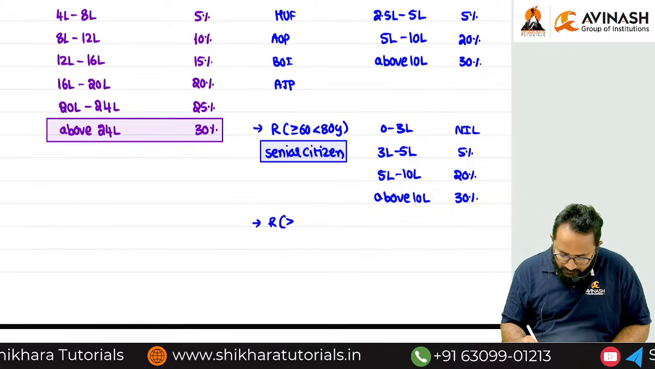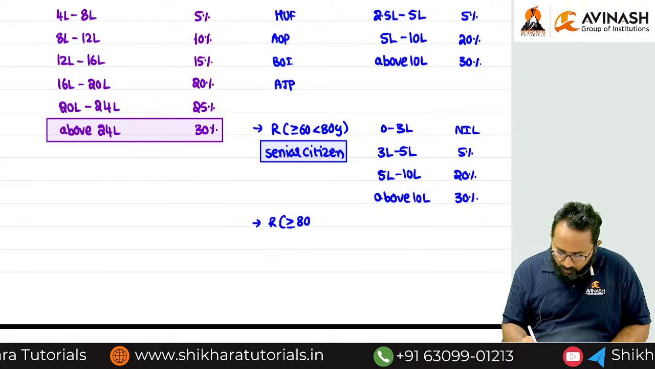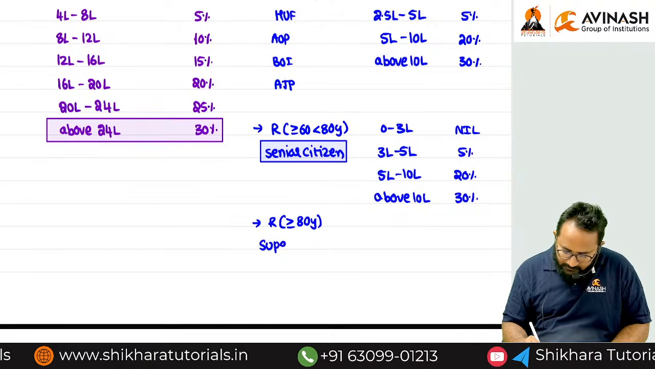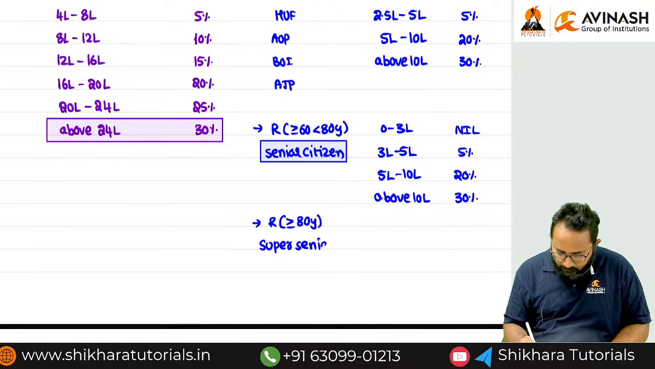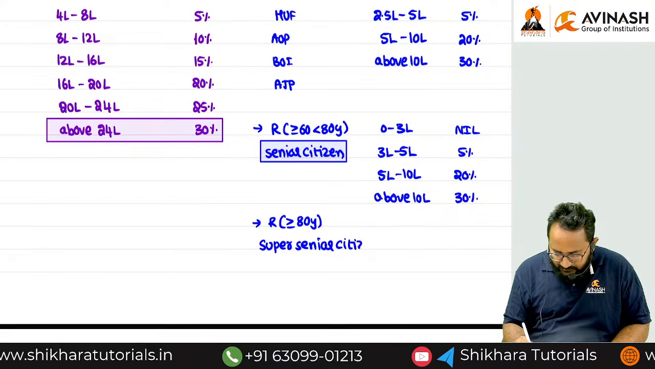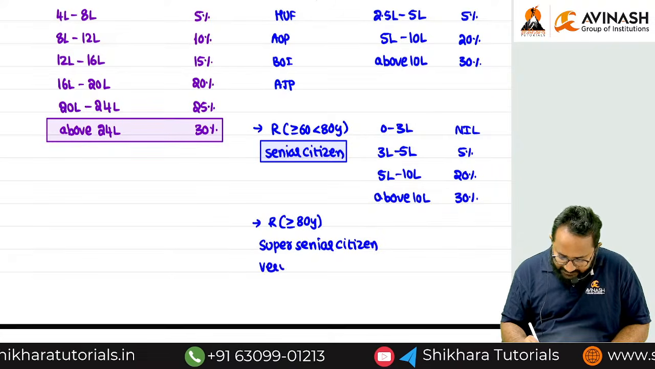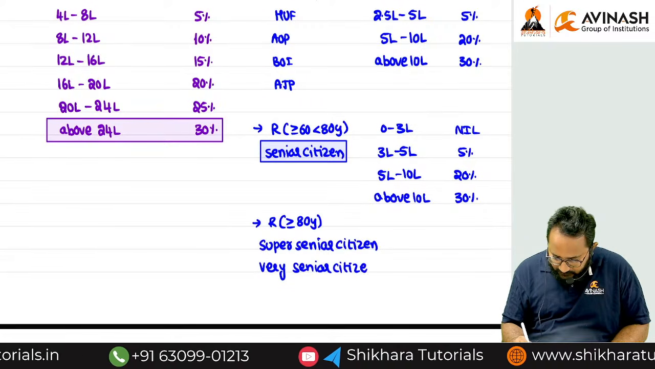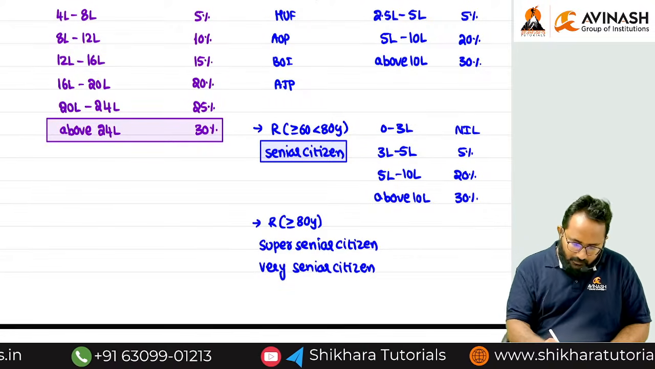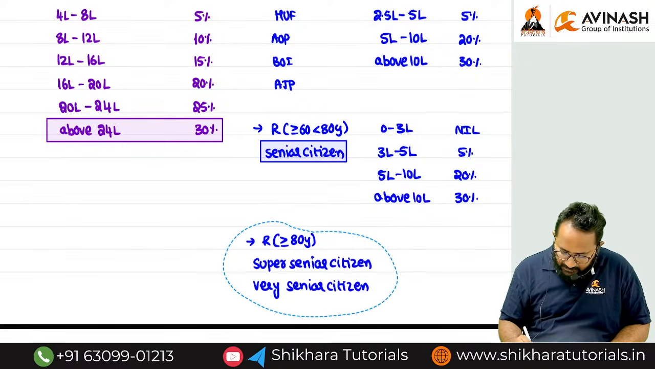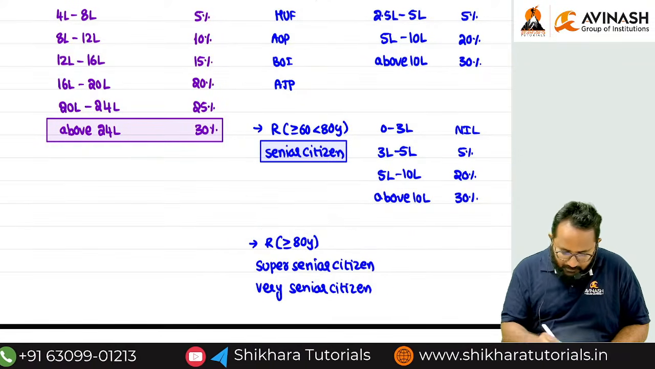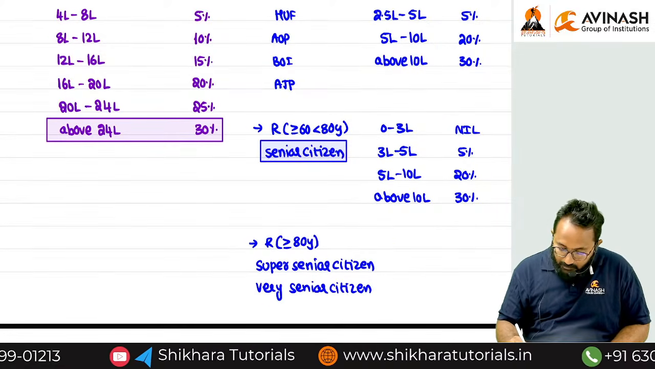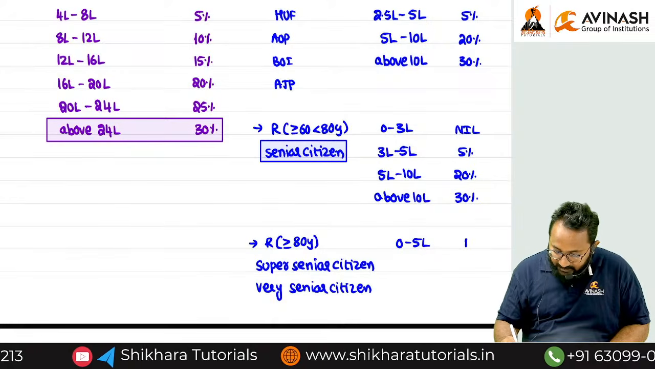Resident having the age more than or equal to how many years? 80 years. This person we can call a super senior citizen, or very senior citizen. Before discussing the tax rates for them, what is the basic exemption limit? All of you please tell me. 5 lakh. 0 to 5 lakh itself is basically exempt.